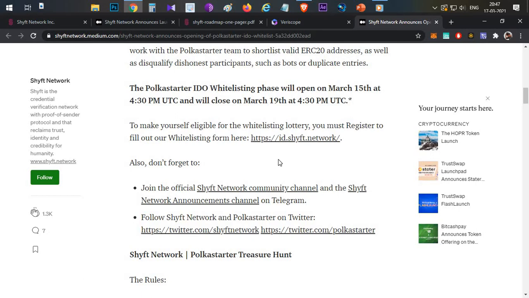So whenever you are participating in any future sales, if Shyft Network is partnered with them for KYC validation, you can use the same submitted data for that particular project as well.